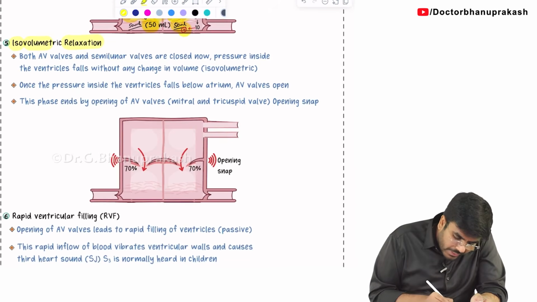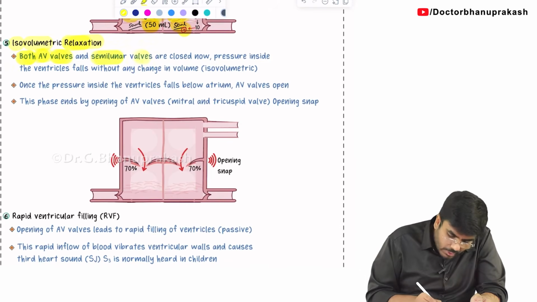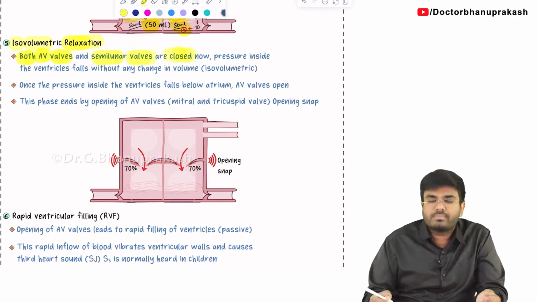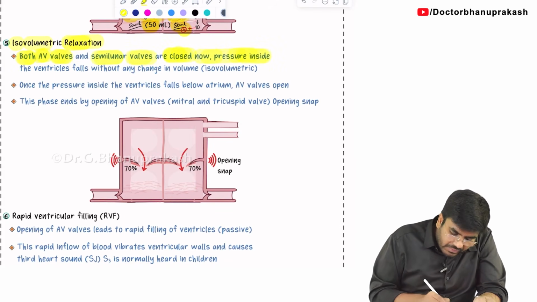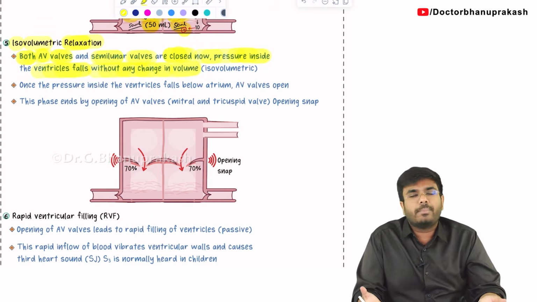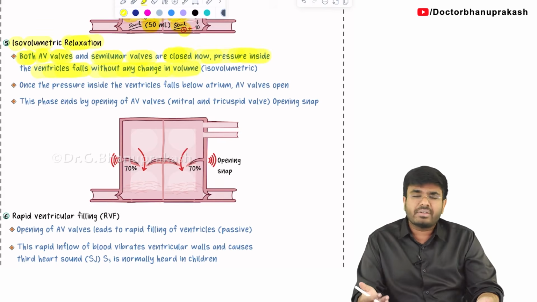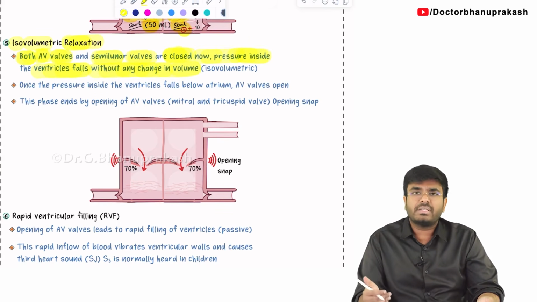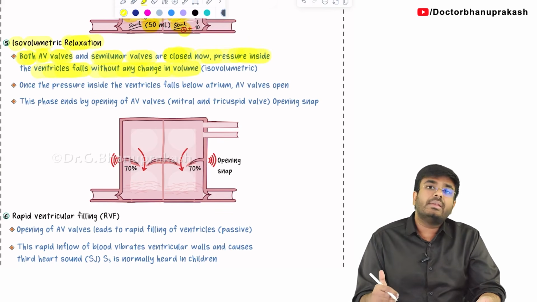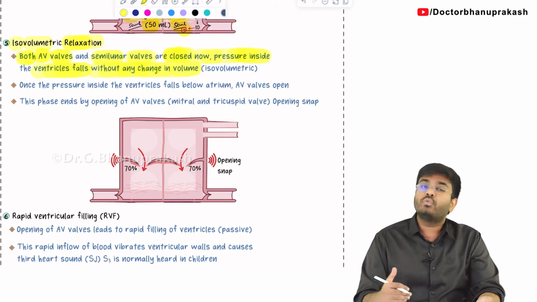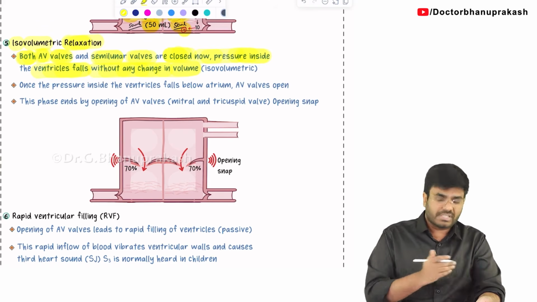During isovolumetric relaxation, both the atrioventricular valves and the semilunar valves are all in a closed state. The pressure in the ventricles falls without any change in volume. The pressure in the ventricle is falling from 79 to 70, 60, 50, 40, 30, 20, 10, then 5, then 4. It is decreasing.